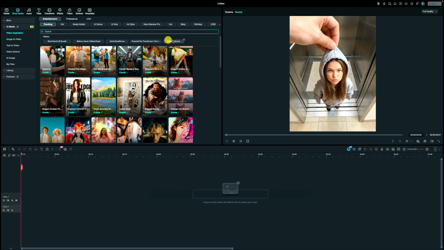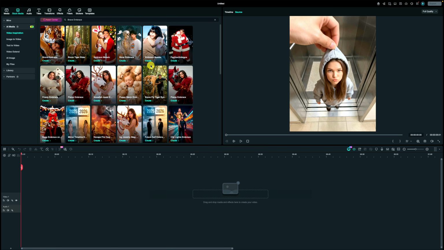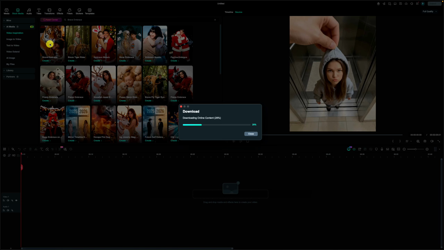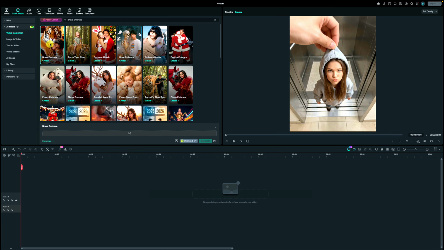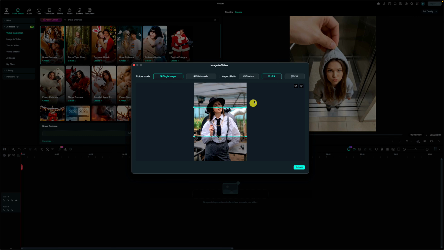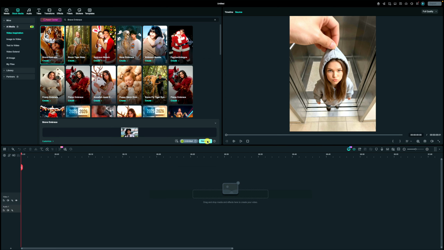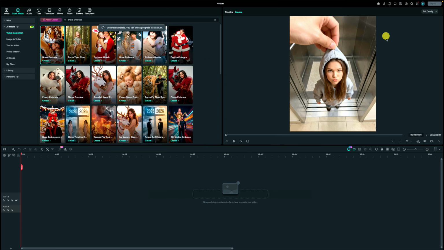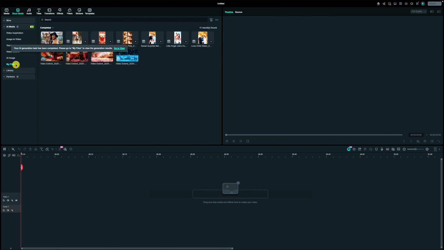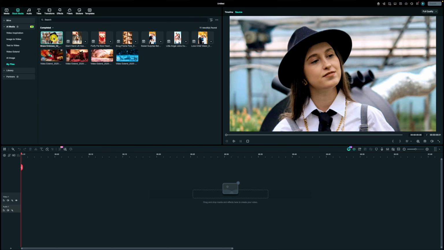Similarly, we will search for another one. Brave embrace. You share a heartfelt hug with a tiger, polar bear, or other wild creature. Now it's completed. See the result.